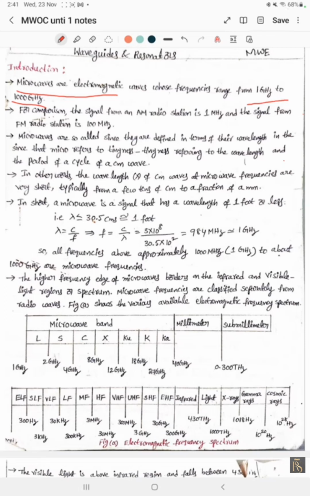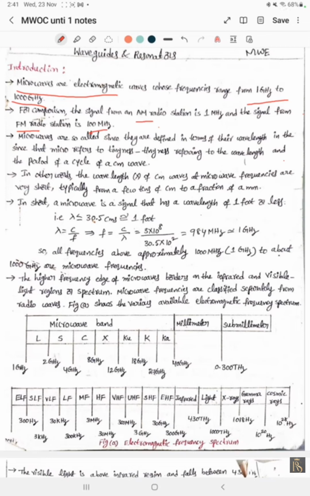For comparison, the signal from an AM radio station, AM being amplitude modulation, is 1 megahertz, and the signal from an FM radio station, FM being frequency modulation, is 100 megahertz.